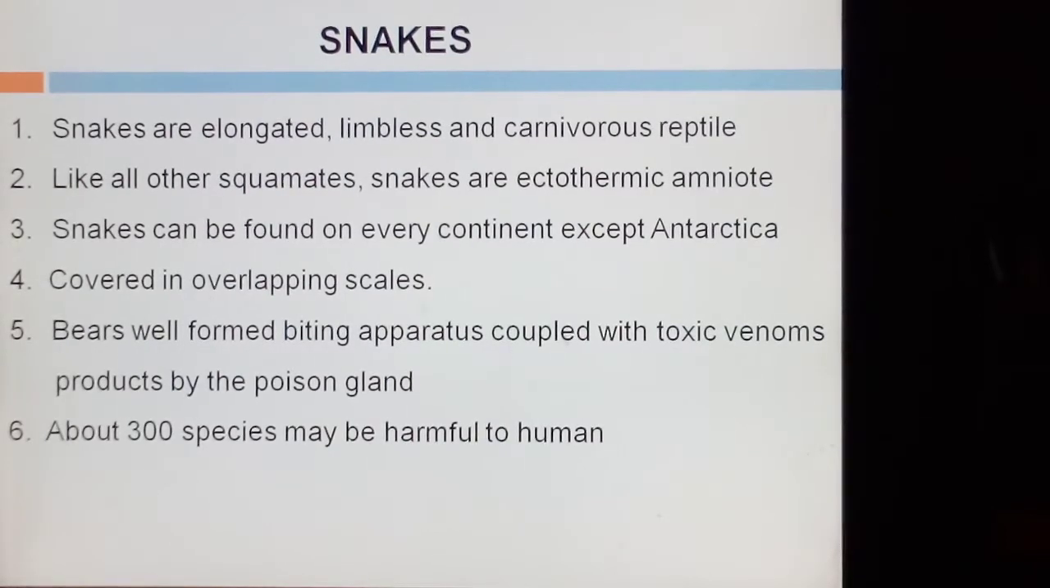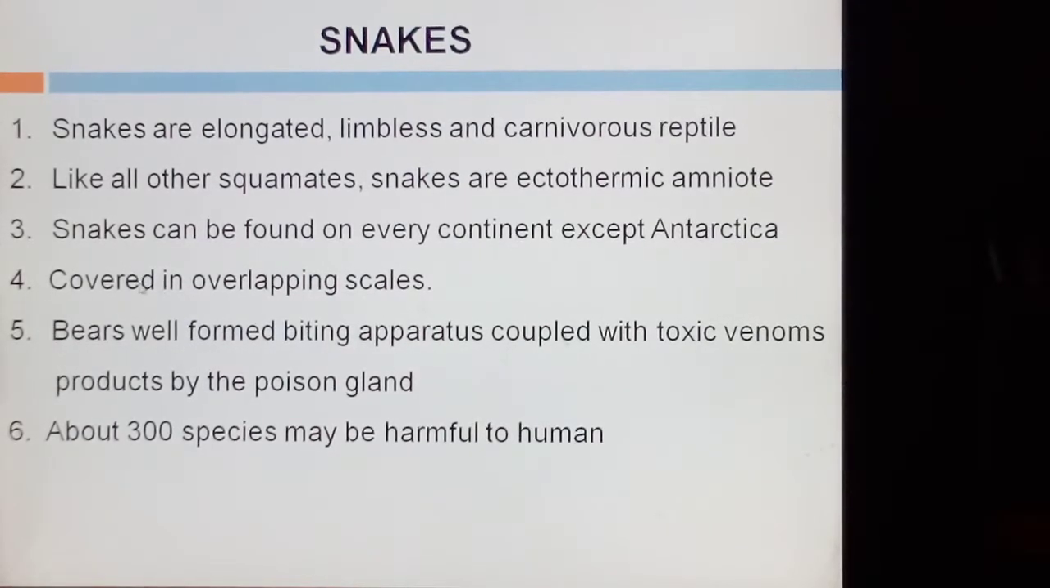Snakes are elongated, limbless and carnivorous reptiles. Like all other squamates, snakes are ectothermic amniotes. What does amniote mean? Amniotes are found among higher vertebrates. There is a protective membrane inside the eggshell, called the amnion, and the animal is called an amniote. Snakes can be found on every continent except Antarctica.